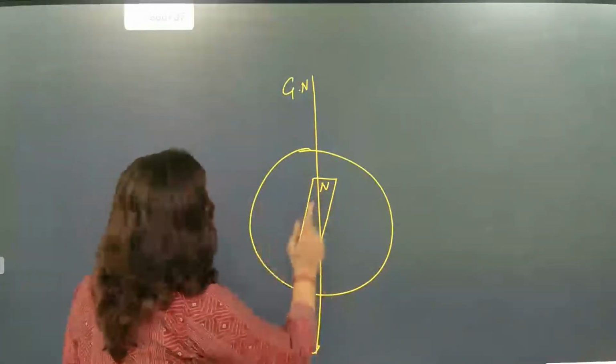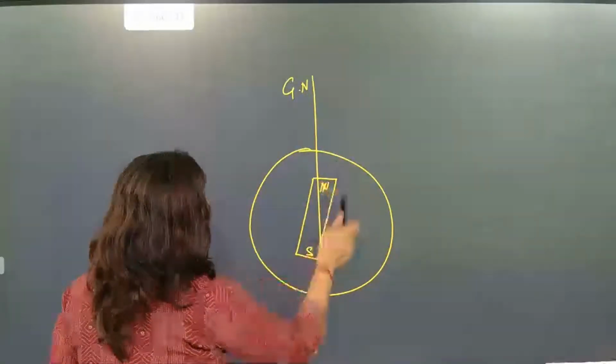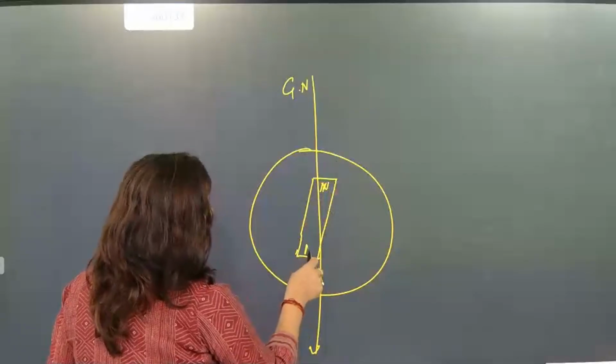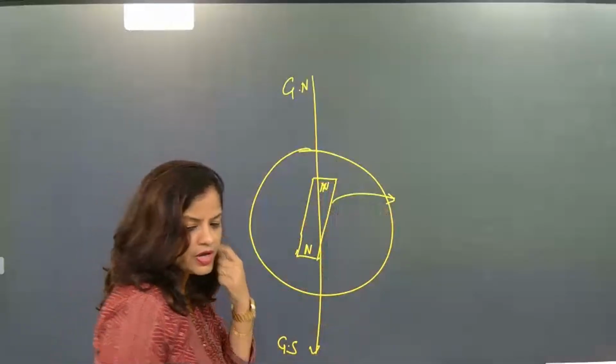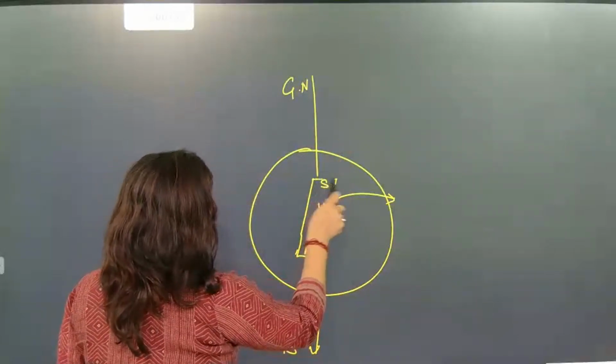Okay, but the earth magnet's direction is not this. Earth magnet north is down and south is up. Earth magnet means the earth itself is acting as a natural magnet. So earth magnet north is down and south is up. Got it.